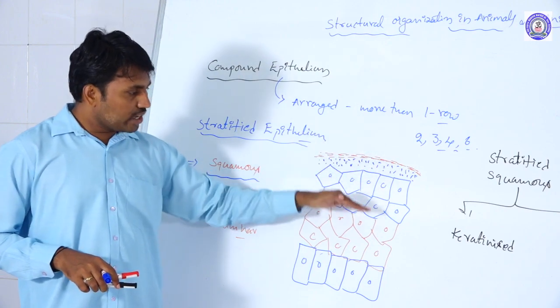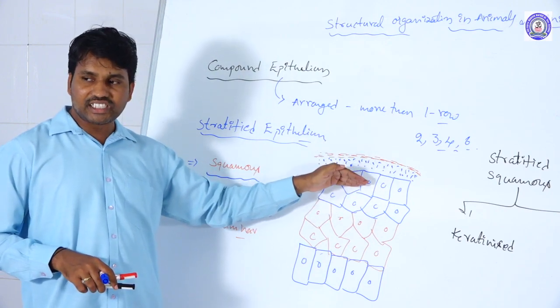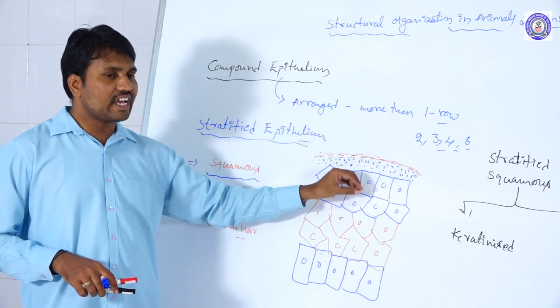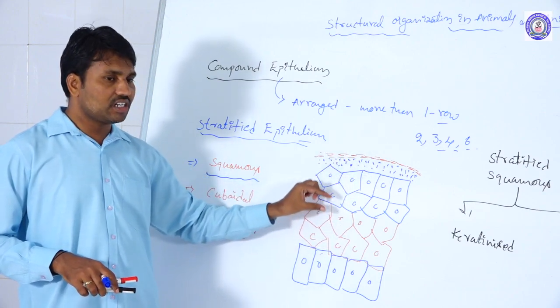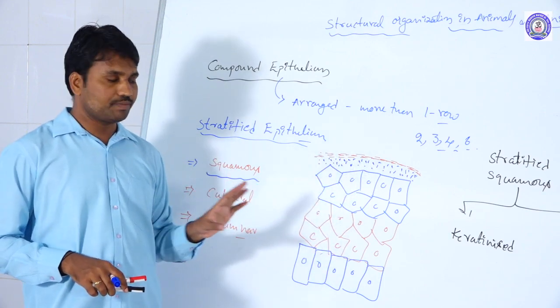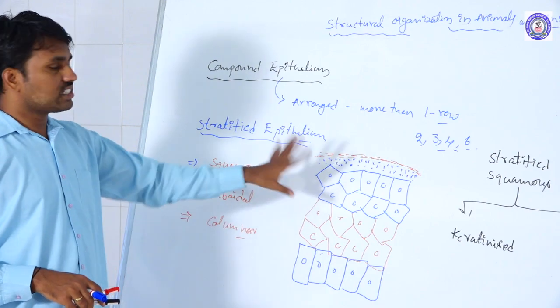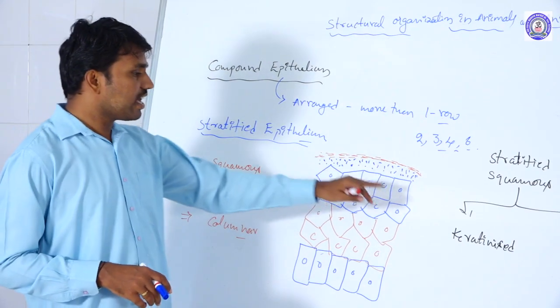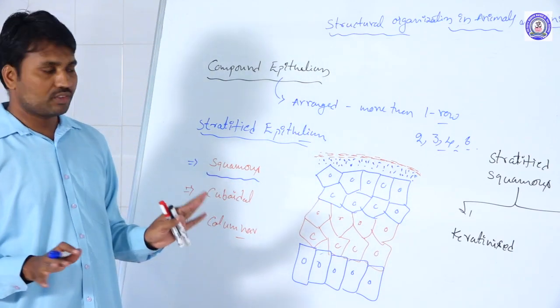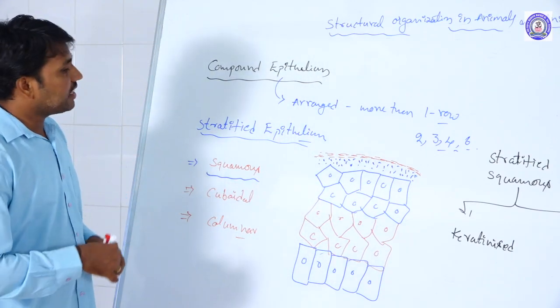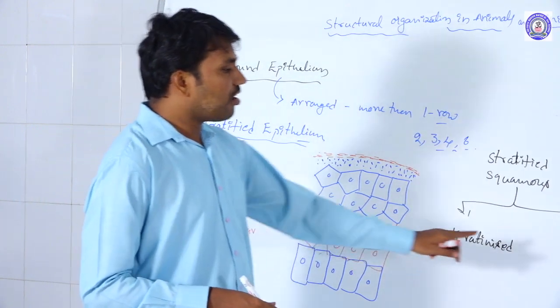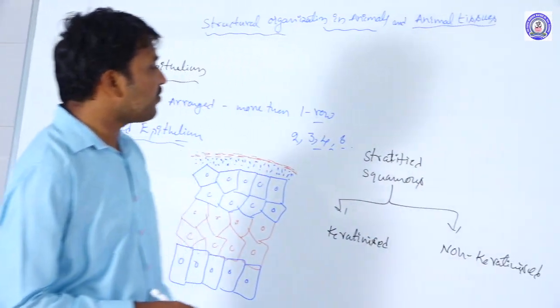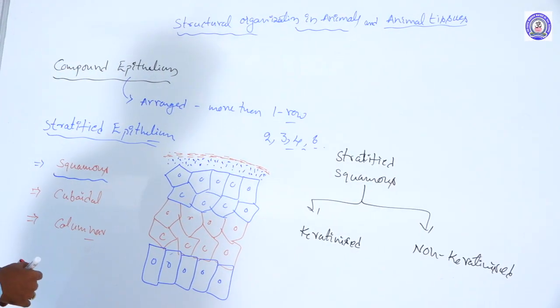The cutaneous layers, not subcutaneous, are formed by these keratinized tissues only. So where is it present? Skin. Cutaneous and subcutaneous layers are formed by the keratinized tissues only. Those are covered by the keratin. And the second one we are taking is the non-keratinized, stratified squamous non-keratinized tissues.